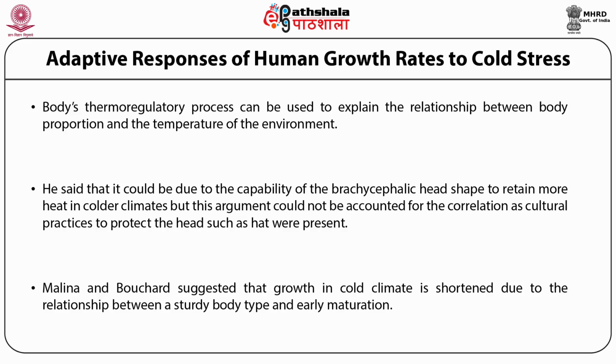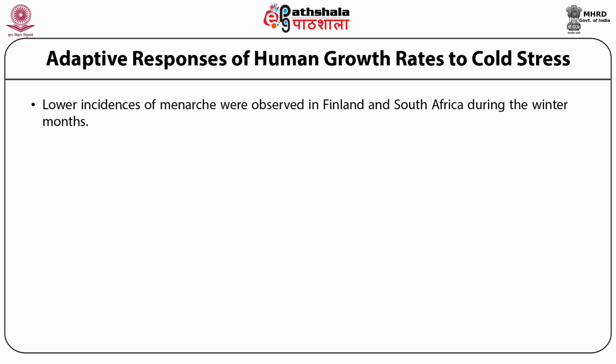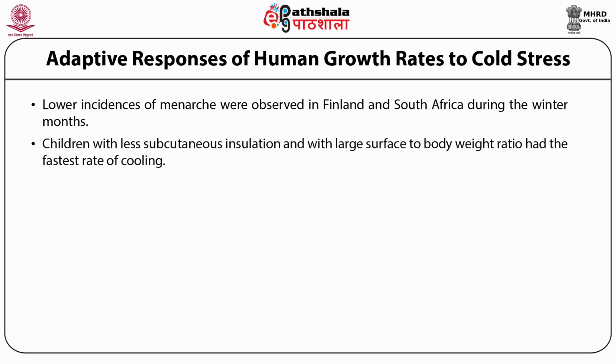Some studies had suggested that a seasonal rhythm of weight gain exists in children. Lower incidences of menarche were observed in Finland and South Africa during the winter months. A study on children and adolescents in response to exercise in cold was conducted among club swimmers in a pool at 20.3 degrees Celsius, and it was observed that the rate of cooling decreased with age in both genders. Children, with less subcutaneous insulation and a large surface to body weight ratio, had the fastest rate of cooling.